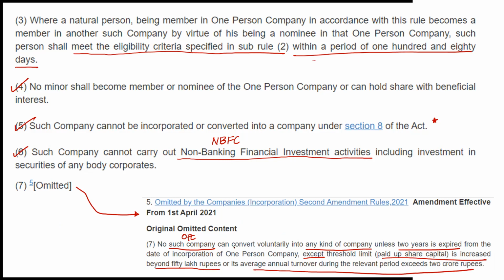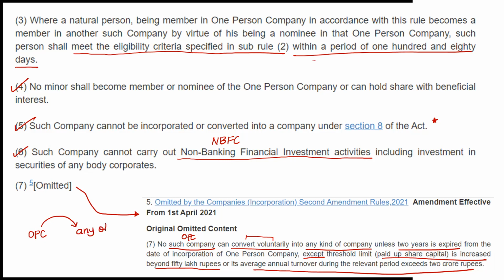But this was about voluntary conversion. Voluntarily you could not convert. But now this subsection has been omitted, which means you can convert the company from OPC to any other type of company at any point of time.